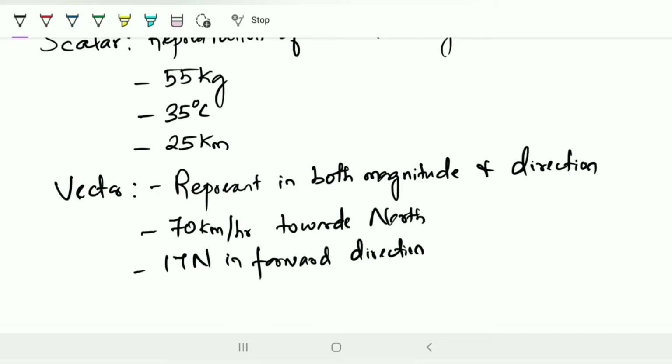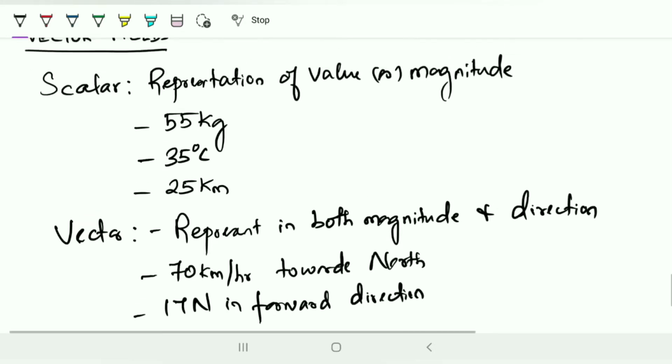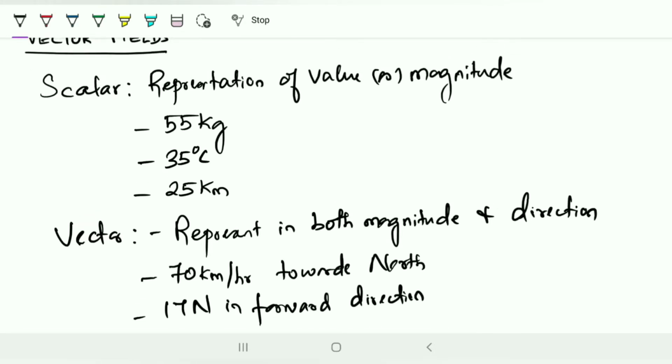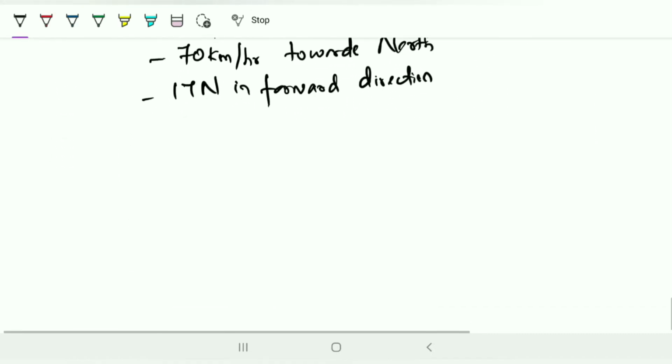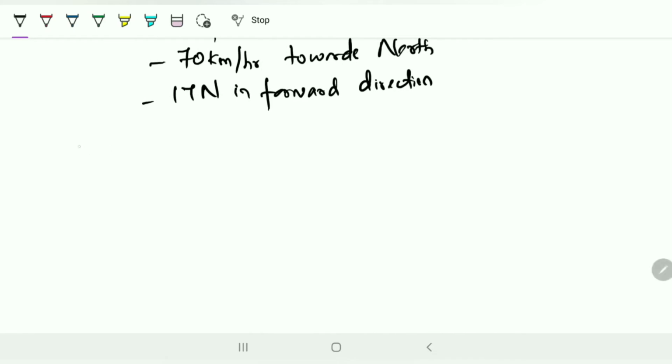So if I say both the magnitude and the direction, then it represents a vector. And if I represent the quantity only in terms of magnitude or value, it gives you only a scalar.